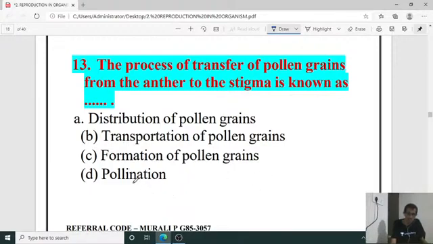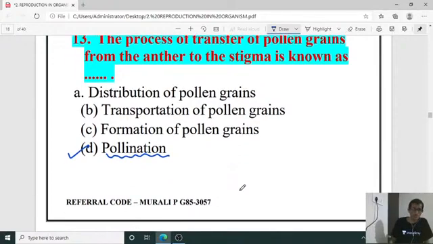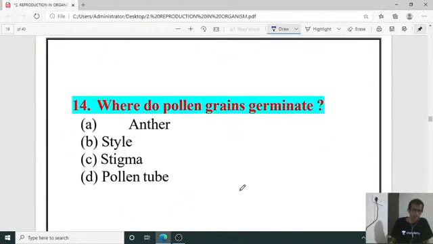So 13th one, D, it is pollination. Pollination is a process by which pollen grain is transferred. It is mediated through abiotic and biotic agents, pollinating agents, isn't it? Yes, pollination.